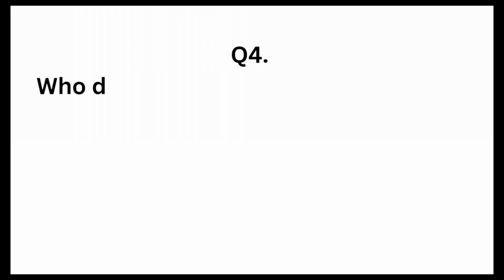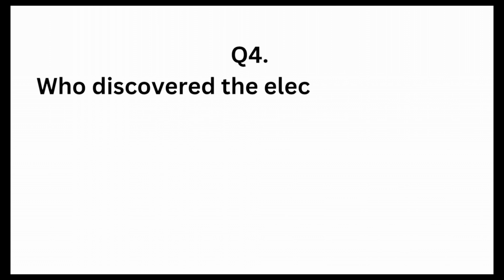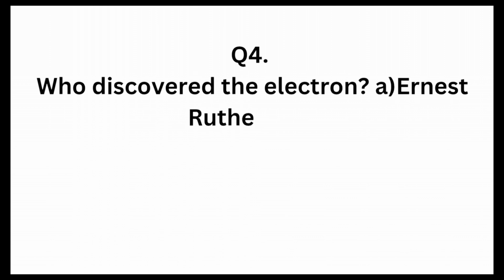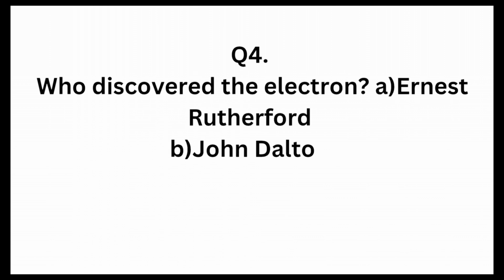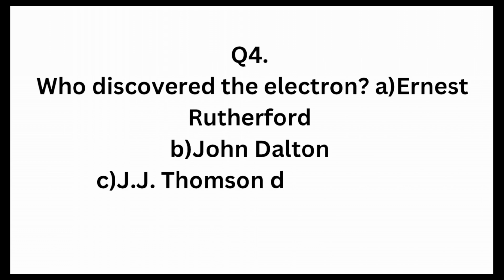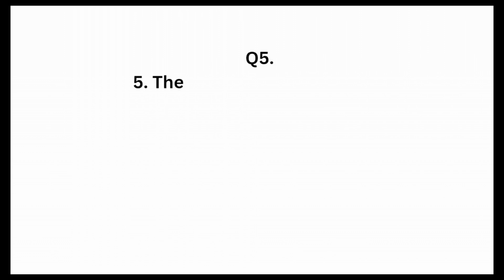Question 4. Who discovered the electron? A. Ernest Rutherford, B. John Dalton, C. J.J. Thomson, D. Niels Bohr. J.J. Thomson discovered the electron, James Chadwick discovered the neutron, Ernest Rutherford discovered the nucleus, Robert Millikan discovered the charge of the electron, and Niels Bohr proposed the planetary model. Based on this explanation, the best answer for question 4 is C.